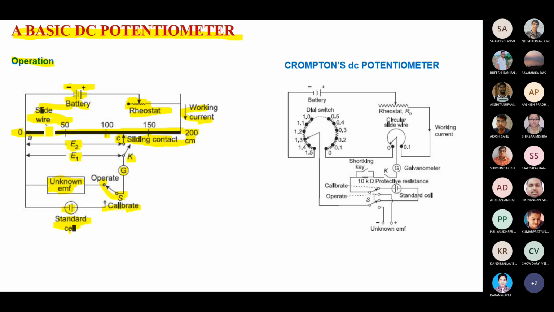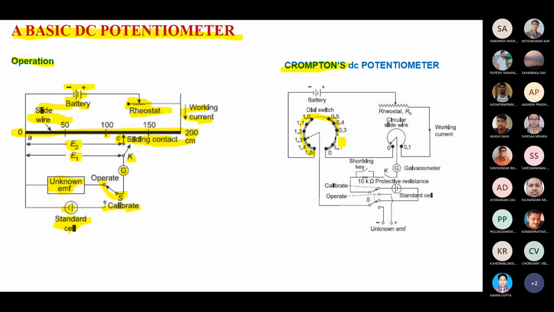Current can go along a linear path, a curly path, or a cylindrical path. No problem. Basically, resistance is not changing if the other parameters are fixed: the cross sectional area, the physical properties of the material, the temperature and pressure. If all are the same and the materials are the same, there will be no change in resistance. So the potentiometer was modified in a different manner. The working principle is the same, only the arrangement is different.